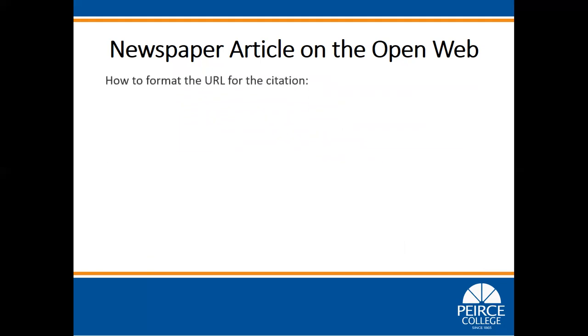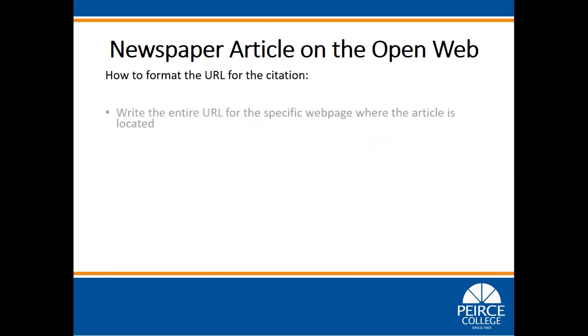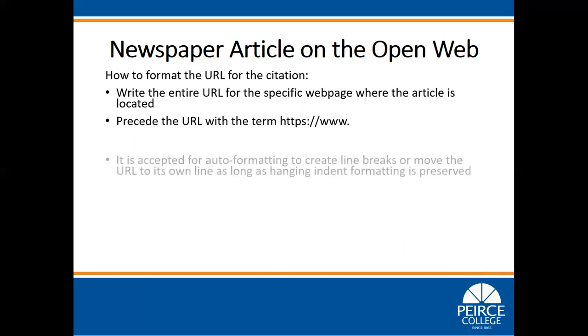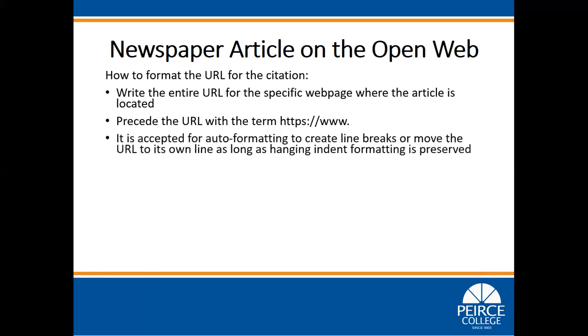How to format the URL for the citation. Write the entire URL for the specific web page where the article is located. Precede the URL with the term https://www. It is accepted for auto formatting to create line breaks or move the URL to its own line, as long as hanging indent formatting is preserved.